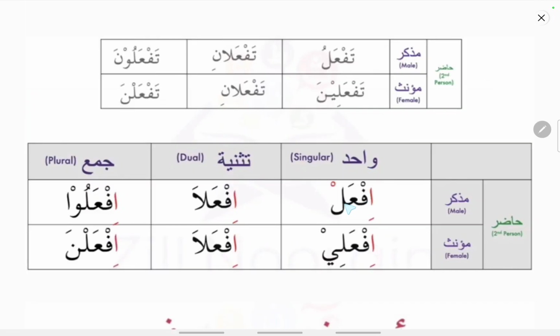So how to make a fe'lul mudari into fe'lul amr, that is the command verb? By removing the sign of mudari, that is the ta is removed in all of them. So you can see ta is removed and alif is added, and the ayn kalima in all these cases will have a fatha, so the alif will be receiving a kasra. And those forms which have a noon, all the noons will be dropped. Only in this form the noon is not dropped. This noon is known as the noon of femininity. We will learn in the i'rab of a verb, and these noons which are dropping here are known as noonul i'rab, and we learn them in the i'rab of a verb.